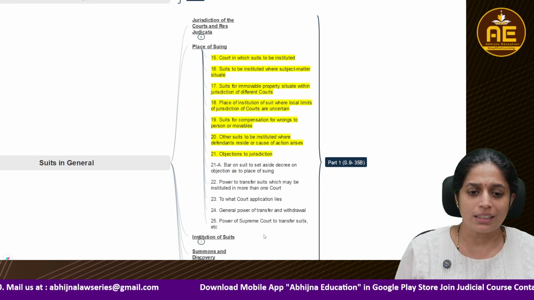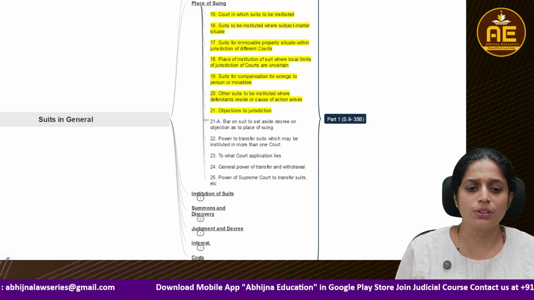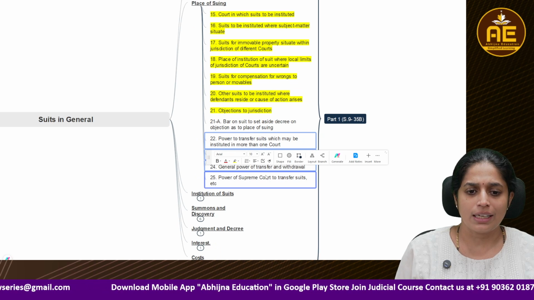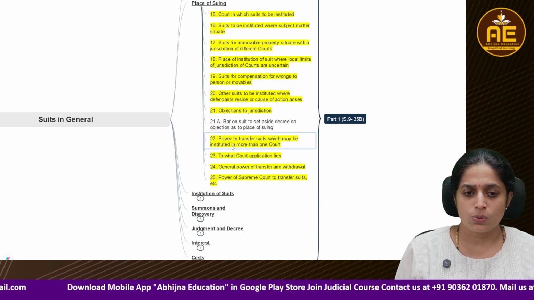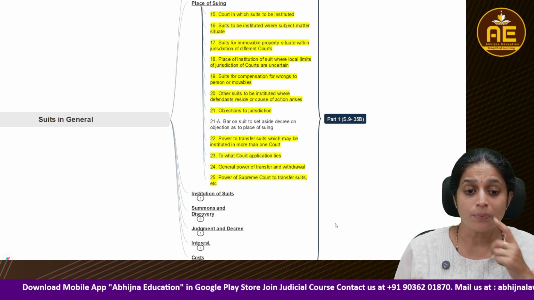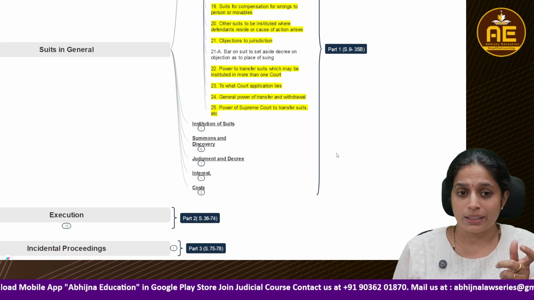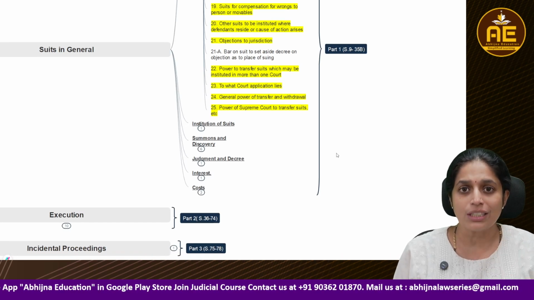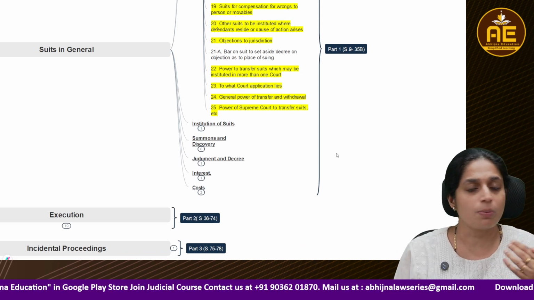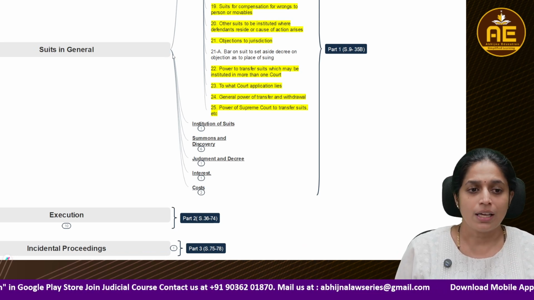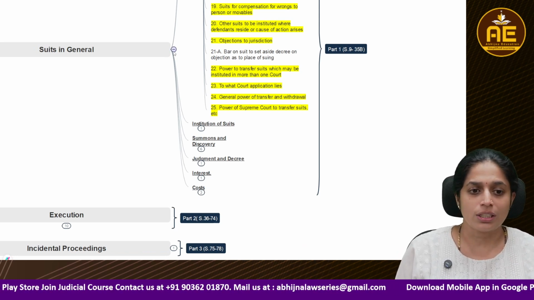Then later, regarding transfer of the suits. All these are regarding the transfer of the suits, sections 22, 23, 24, 25. Out of them, section 24 is the most important section because it speaks regarding the general power to transfer and withdrawal. Okay, so that is regarding suits in general.